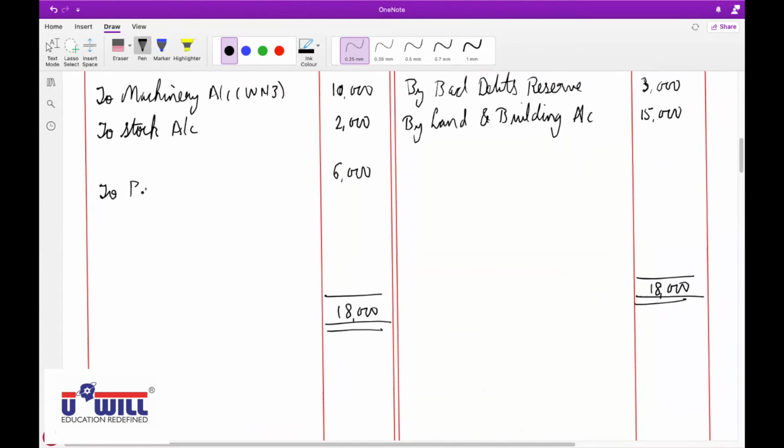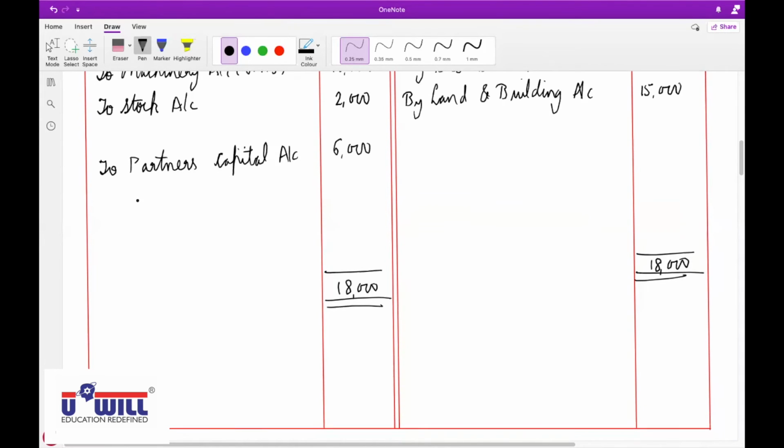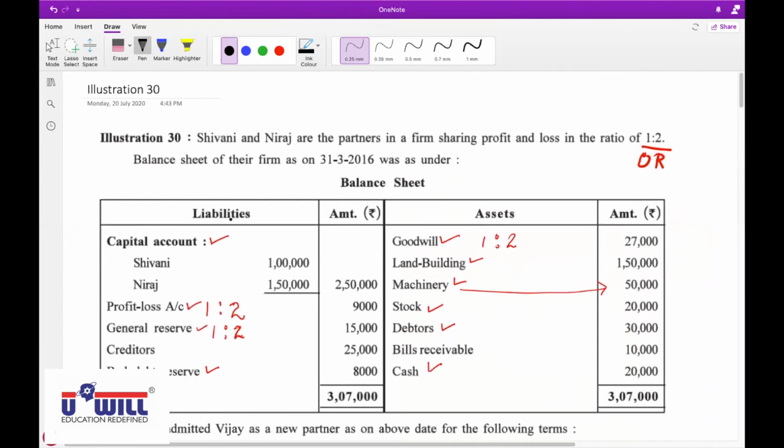To partners capital account. We'll distribute it between Shivani and Neeraj, the old partners, in the old ratio, that is 1:2.